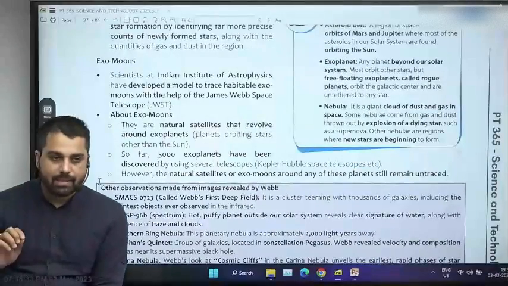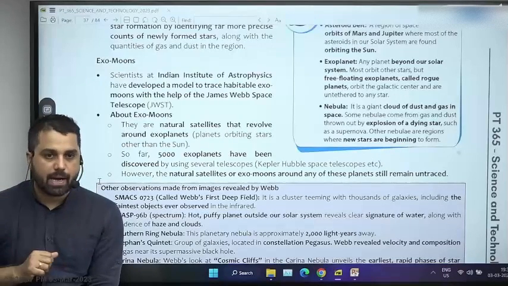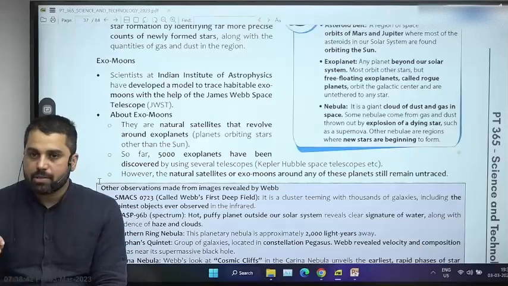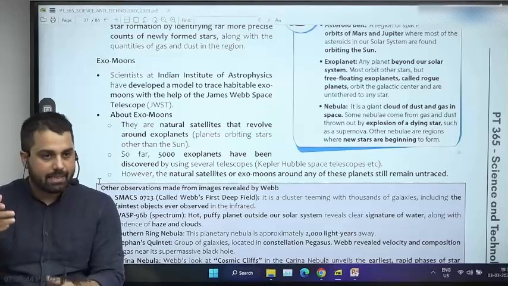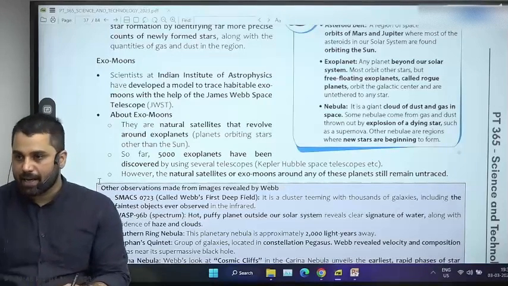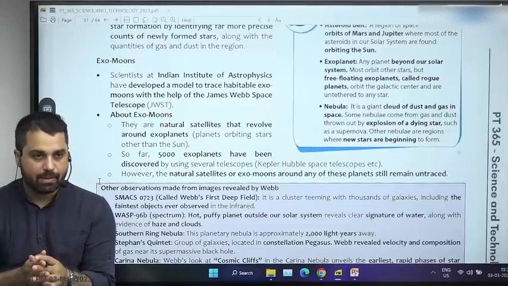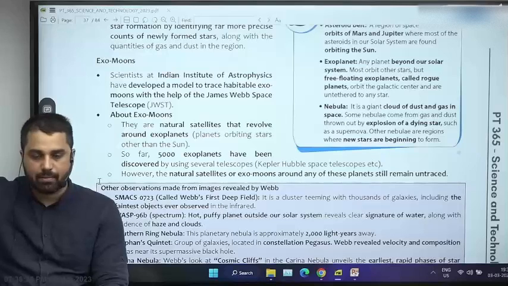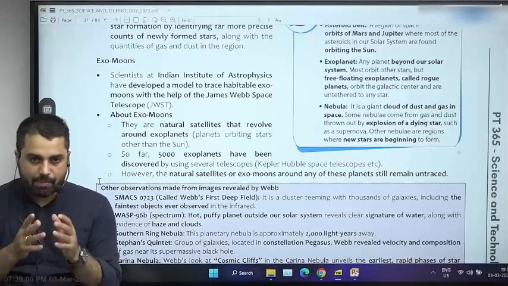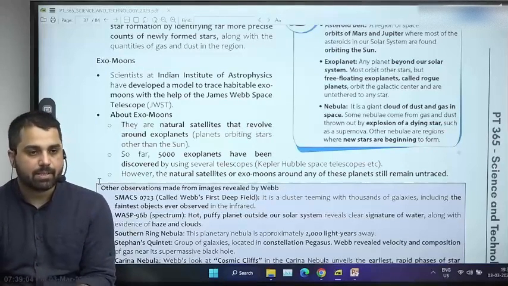Not only this, its resolution is so good that there is a concept of exoplanet. Exoplanet is any planet which is not part of the solar system. But then you also have something called exomoons, very similar to how Earth has a moon, even exoplanets can have their own moon. But detecting exomoons, how challenging that will be in a distant star system, thousands of light years away. Clearly, it is going to be very challenging. But Webb is so perfect, it has such high resolution power that it has actually captured images of exomoons.